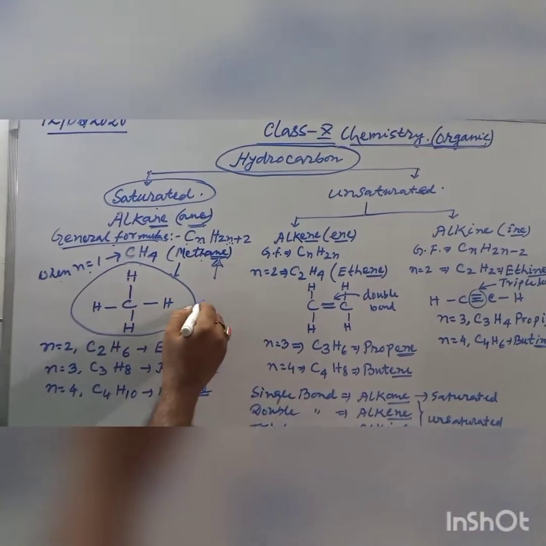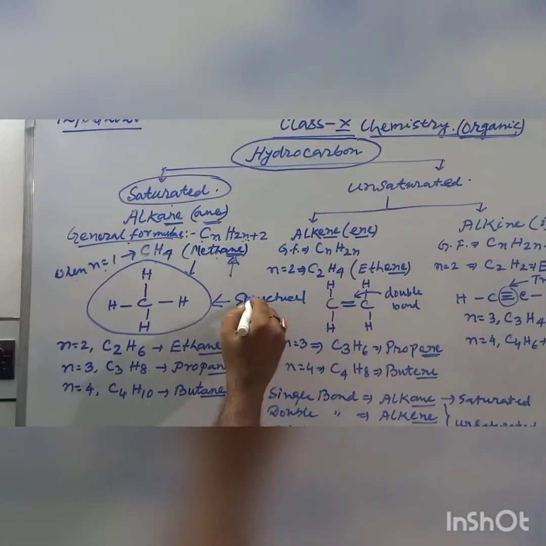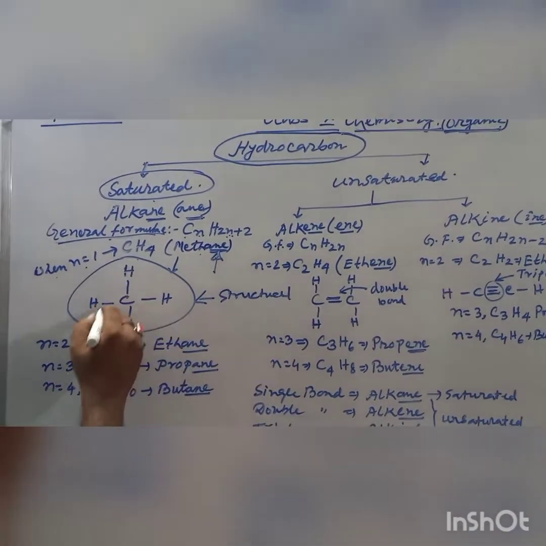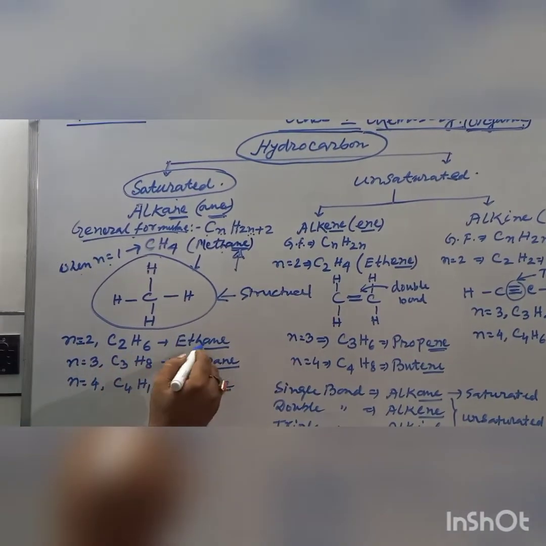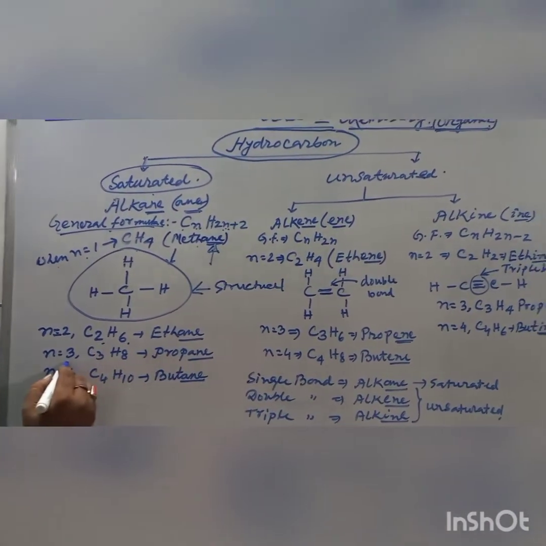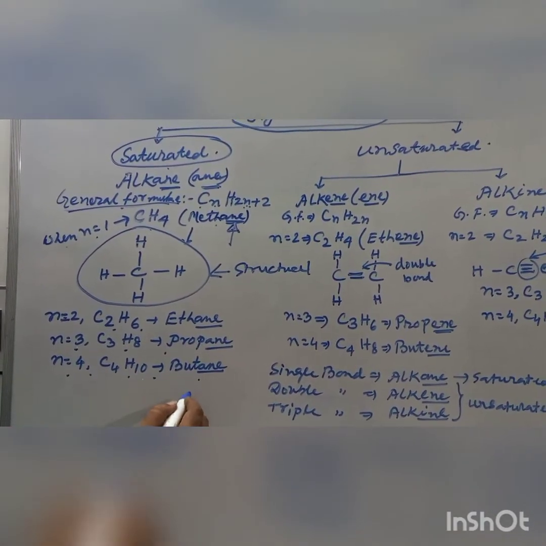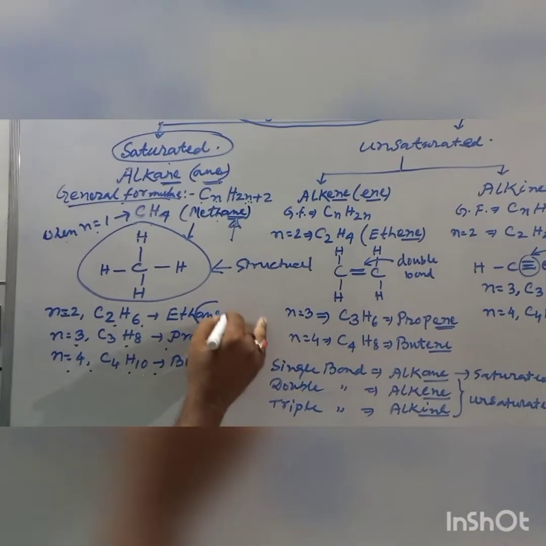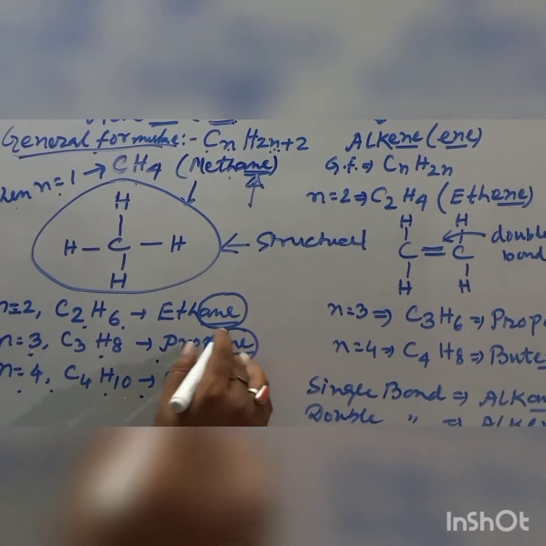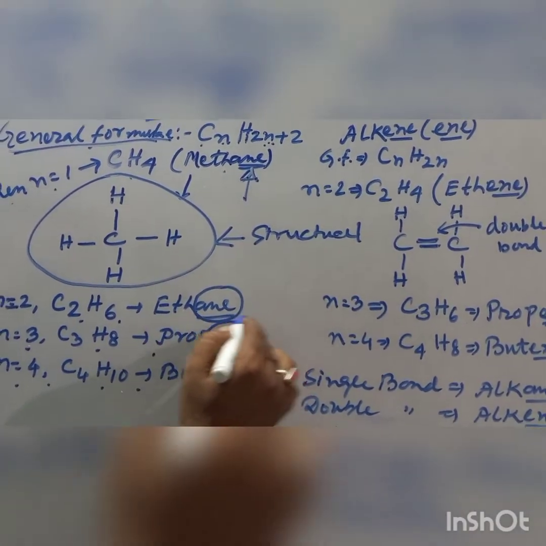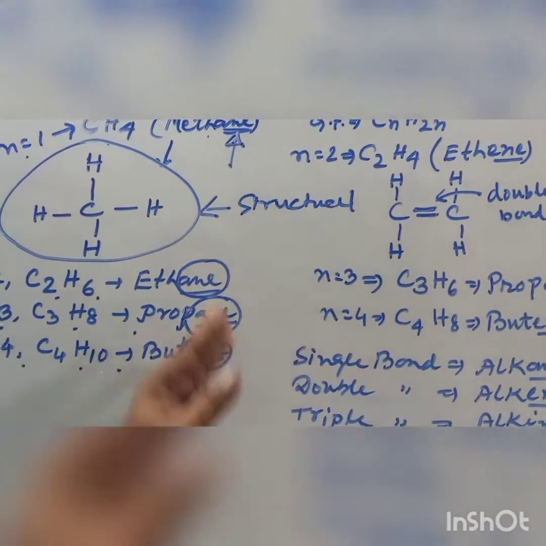Now the formula of methane in structural form, I have drawn this figure. Now see, this is a single bond compound. When n equals 2, we get C2H6, when n equals 3, C3H8, when n equals 4, C4H10. Please see, the last three letters of all these compounds are ANE. That is ethane, propane, butane. All are pronounced with the last three letters ANE.